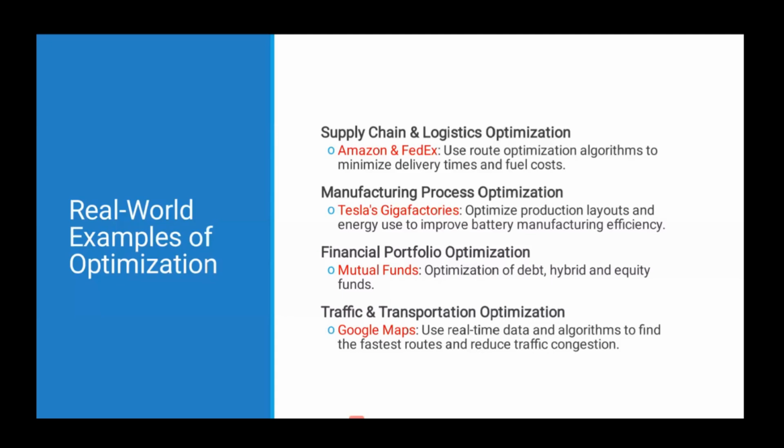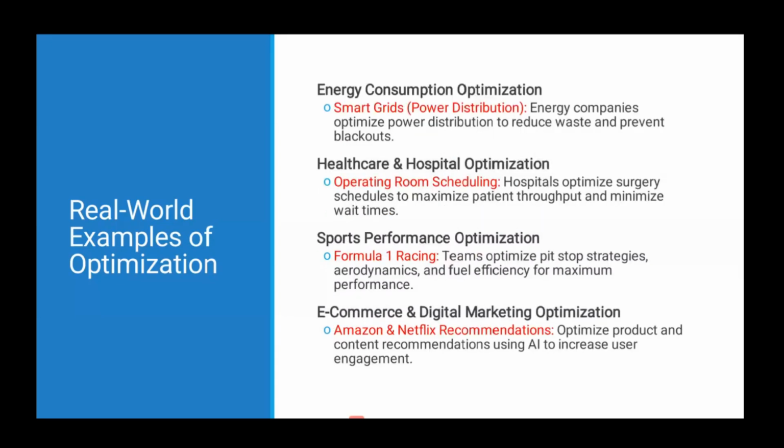Traffic and transportation optimization. Google Maps uses real-time data and algorithms to find the fastest routes and reduce traffic congestion. Energy consumption optimization. In smart grids, the energy companies optimize the power distribution to reduce waste and prevent blackouts. Healthcare and hospital optimization. Operation room scheduling. Hospitals optimize surgery schedules to maximize patient throughput and minimize the wait time of patients.